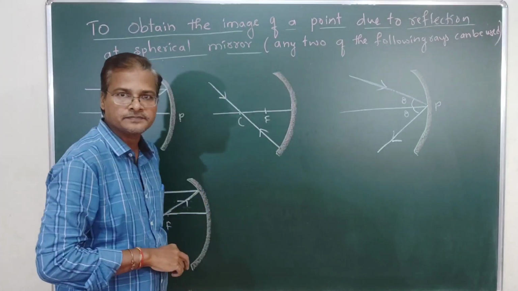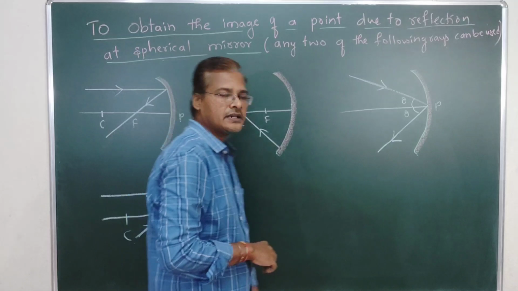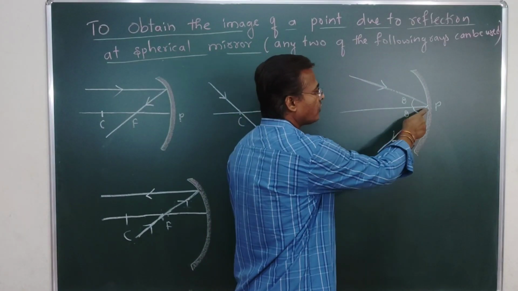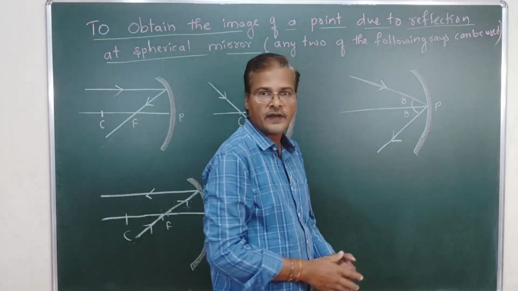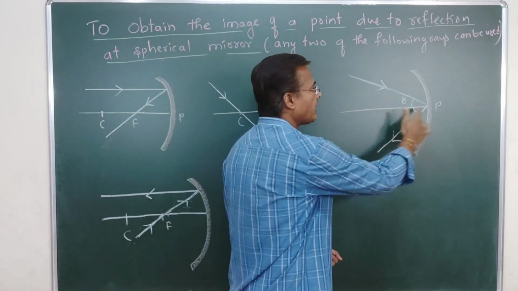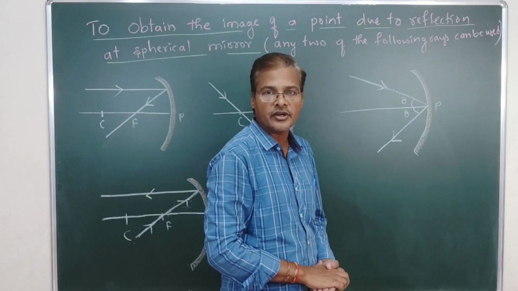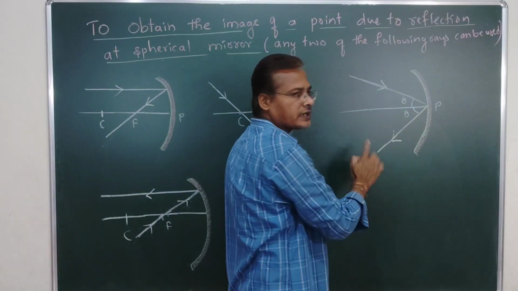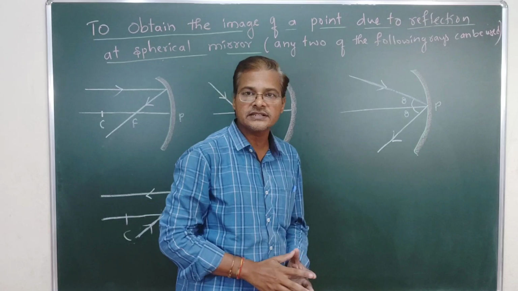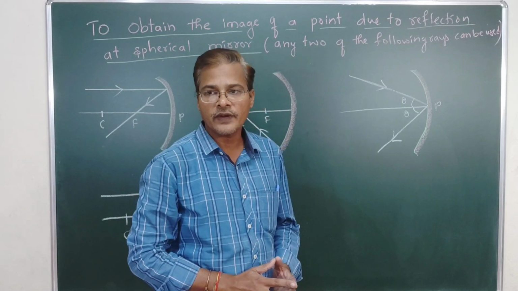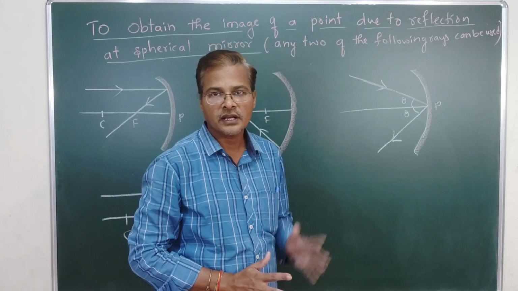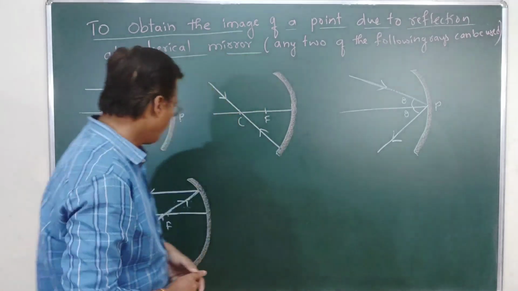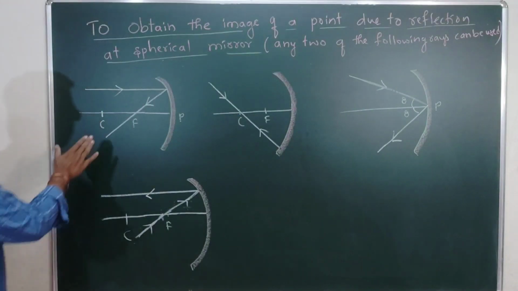Third, when the incident ray falls onto the pole, it gets reflected such that the principal axis acts like the normal to the line of incidence. This is the incident ray and this is the reflected ray. The angle of incidence is equal to the angle of reflection.